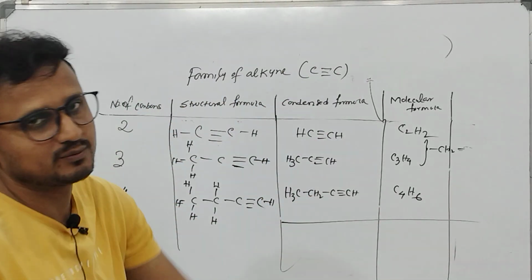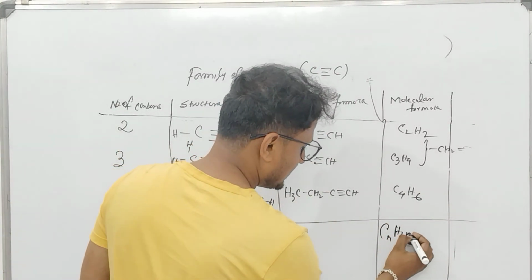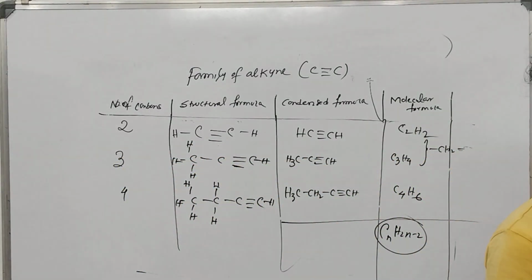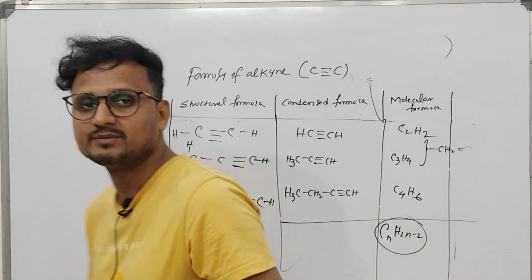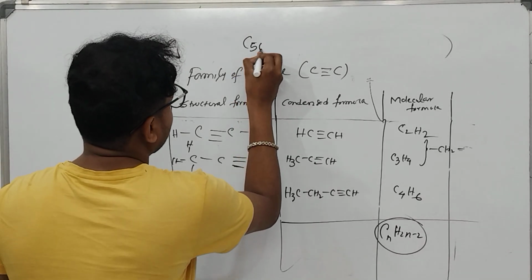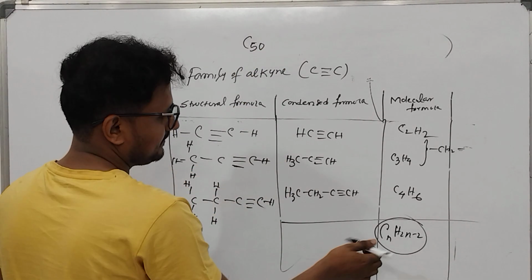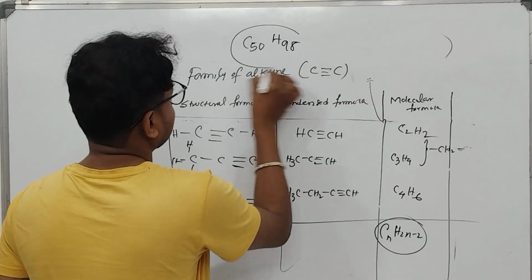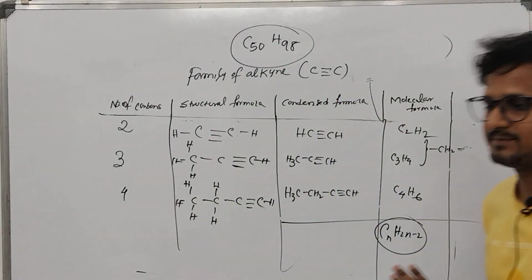So this is also part of a homologous series, and the general formula is CnH2n minus 2. If the number of carbon is n, for the alkyne the number of hydrogen is 2 less than twice the number of carbon. That means if an organic compound has 50 carbons, in an alkyne the hydrogens will be twice of 50 minus 2, that means 98. Okay, now this is the basic concept.